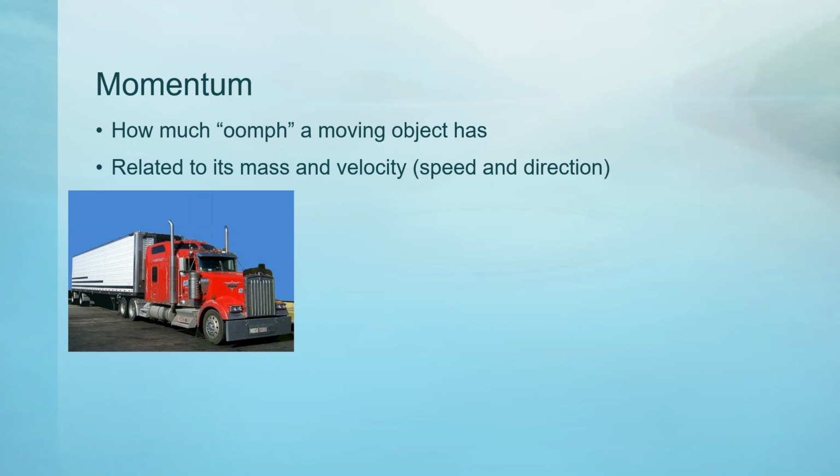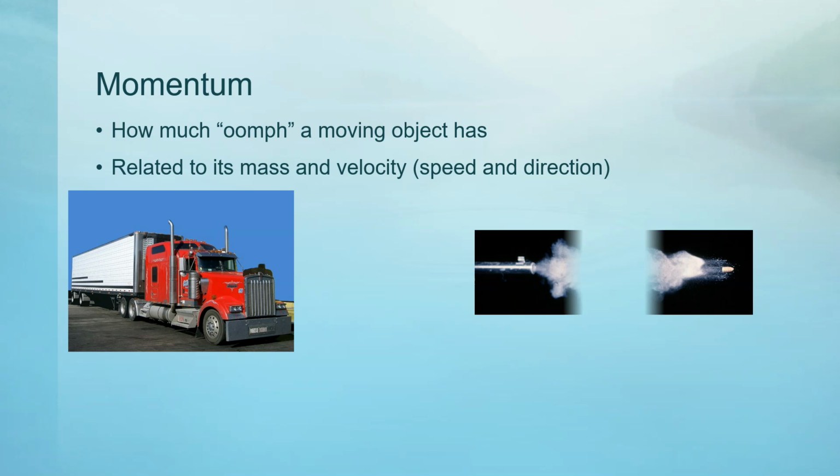So, very heavy objects, like semi-trucks, have a lot of momentum when they're moving because they have such a high mass. A heavy semi-truck, even when moving slowly, would hit something really hard and cause a lot of damage. When moving at any speed, it has a lot of oomph. Objects that are moving extremely quickly also have a high momentum, such as a bullet shot from a gun at a very high speed.